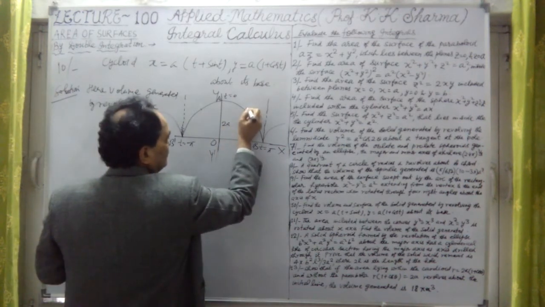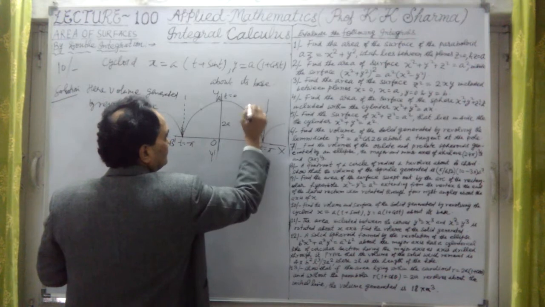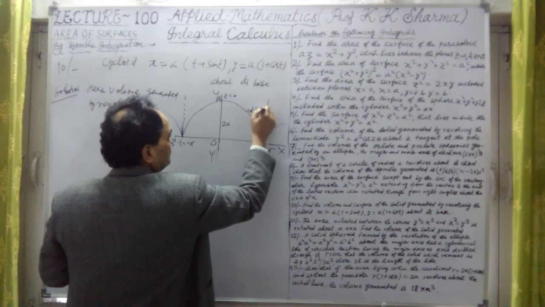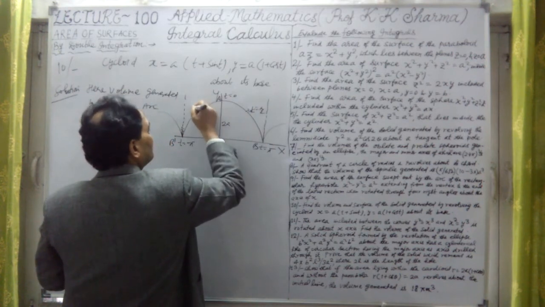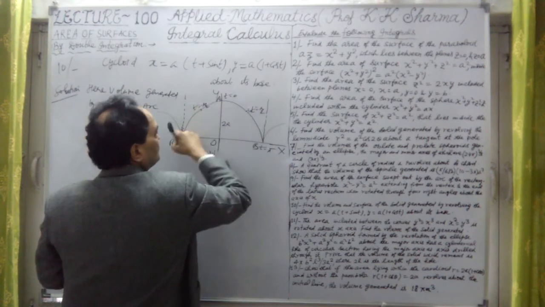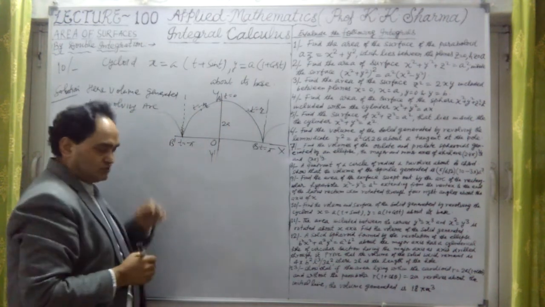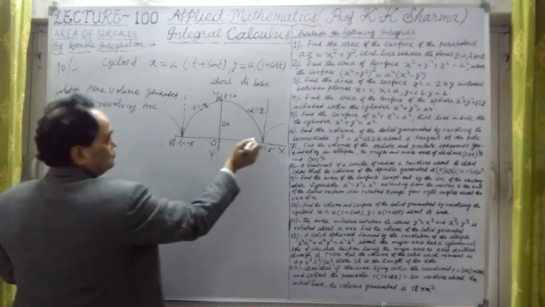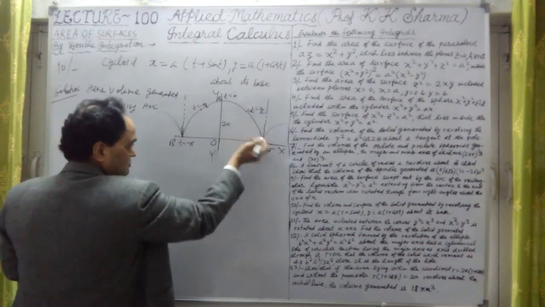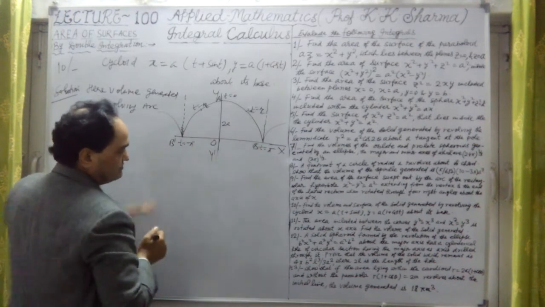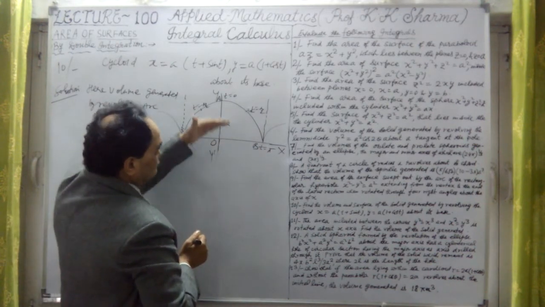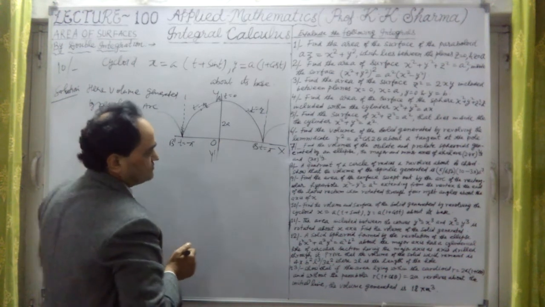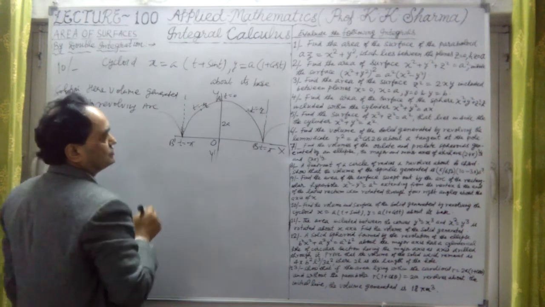Here we can take t equal to pi by 2. Here t is minus pi by 2. In this way, we can draw the curve. Okay, this is the curve of the given cycloid. Now the volume is generated by this whole curve about the base axis. Base means axis of x. Points we have to take from this limit to this t points. Everything is converted into t, so we will take that.